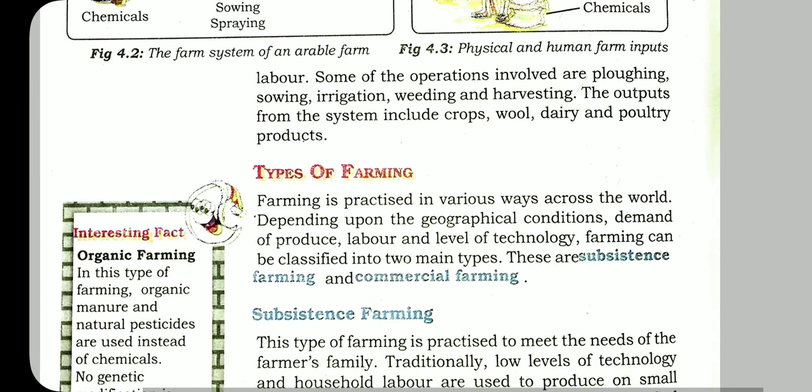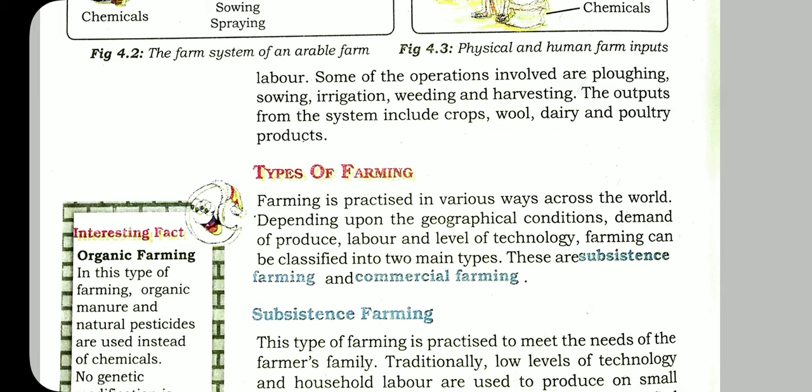Types of farming. Farming is practiced in various ways across the world. Farmers do not do farming in the same way. Different types exist based on the location of the land and the quality of labor.